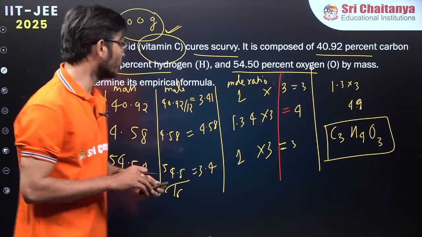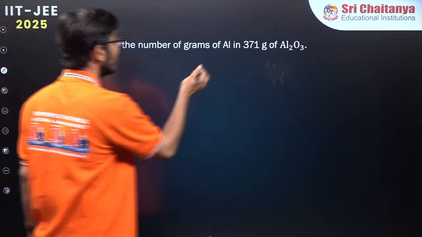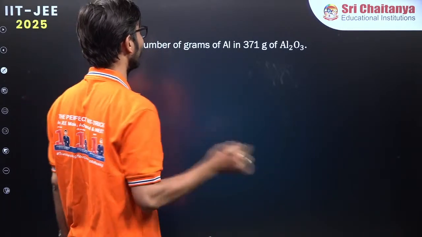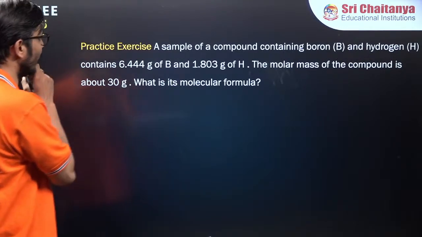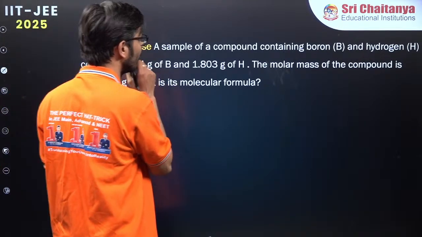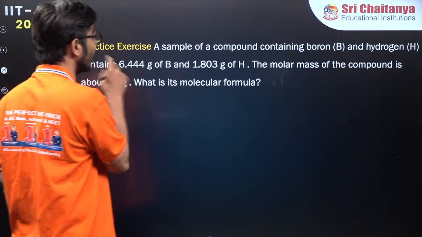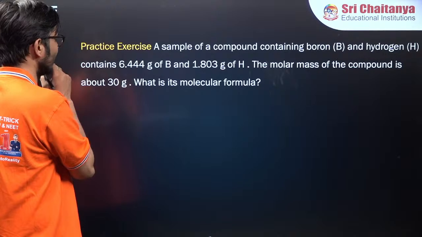Okay, so let us move to the next problem now. Very easy. Calculate the number of grams of aluminium. Okay, this you can do. Mole concept question is there. So we are having this compound. A sample of a compound containing boron and hydrogen contains 6.44 gram of boron and this much of hydrogen. The molar mass of the compound is about 30 gram.